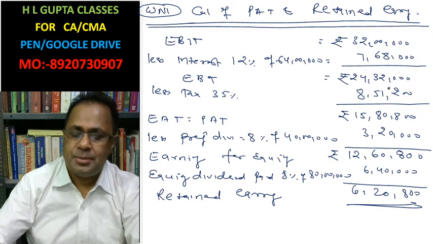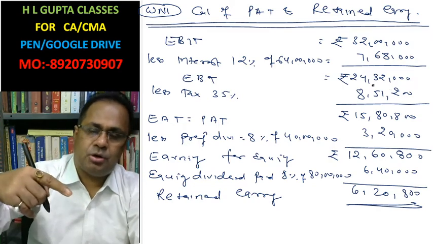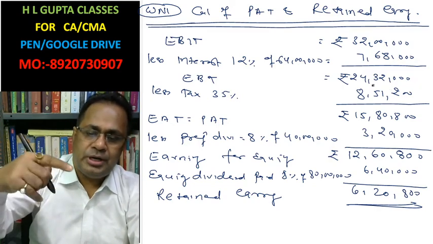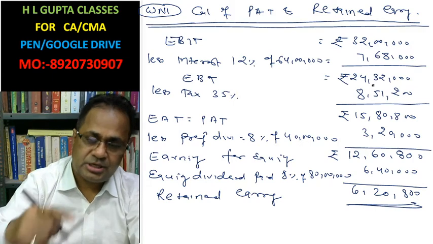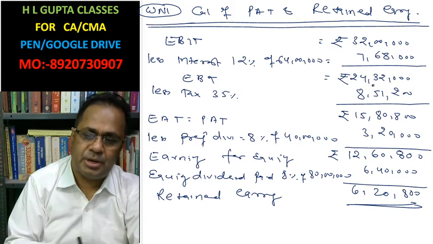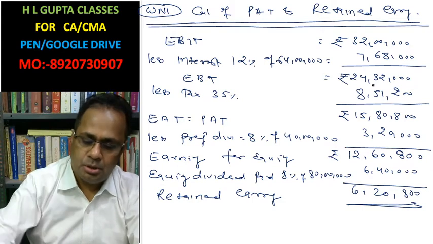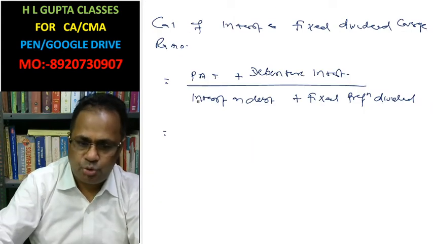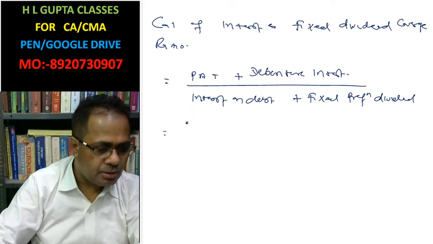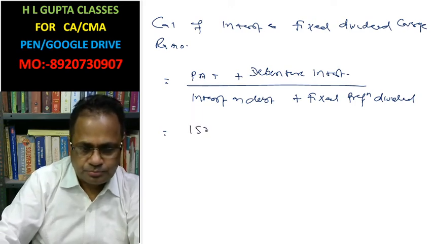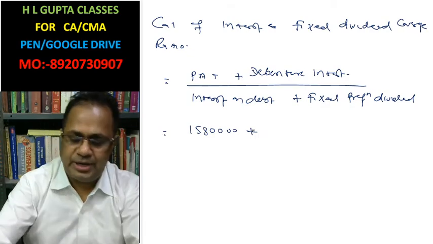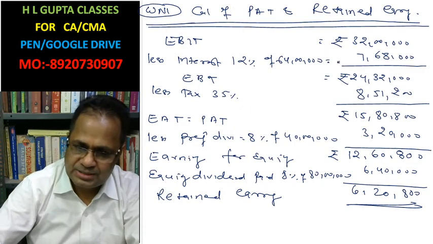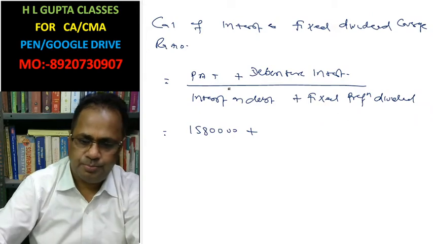And why have we subtracted the interest first? Because there is interest on which there is a tax benefit. To get the tax benefit, interest is subtracted first. So we have a profit after tax of 15 lakh 80,000. As well, we have paid interest of 7,68,000.